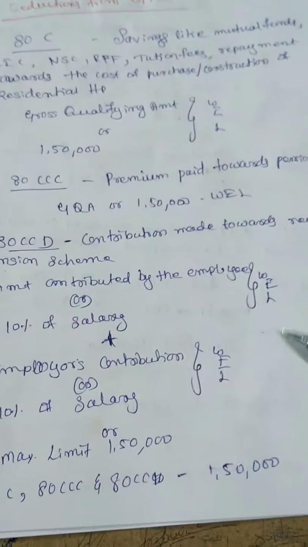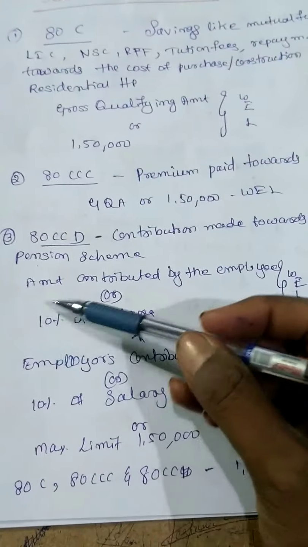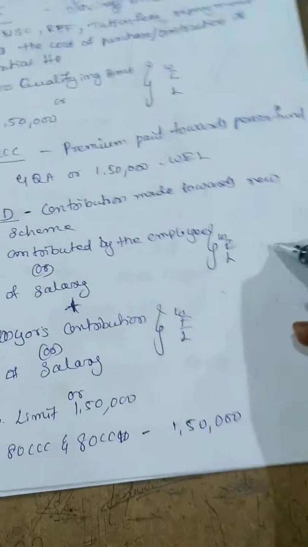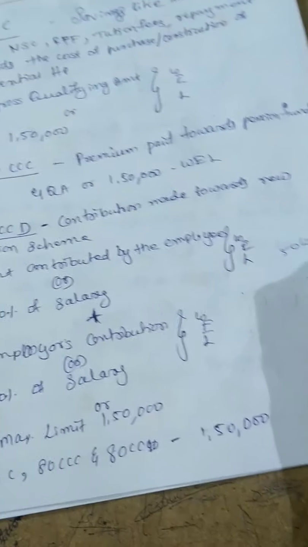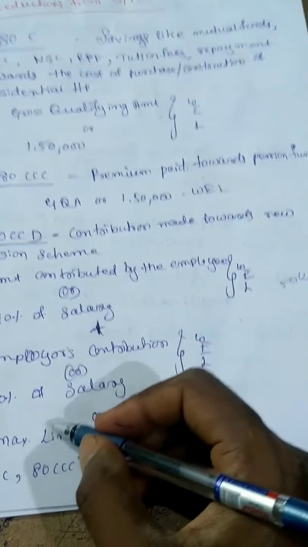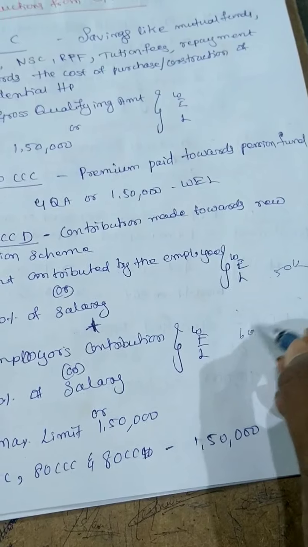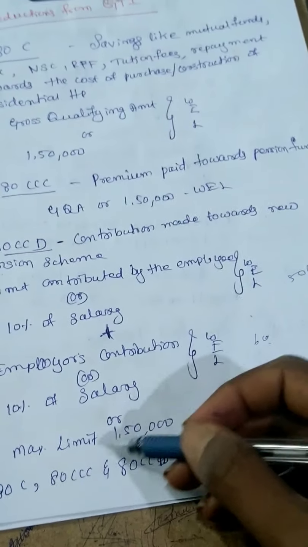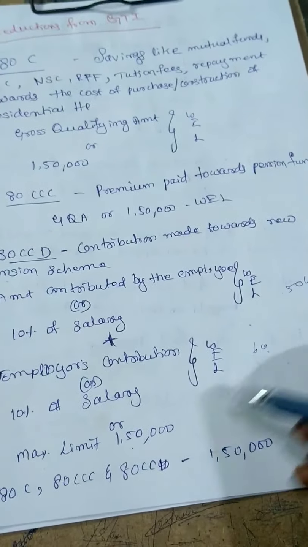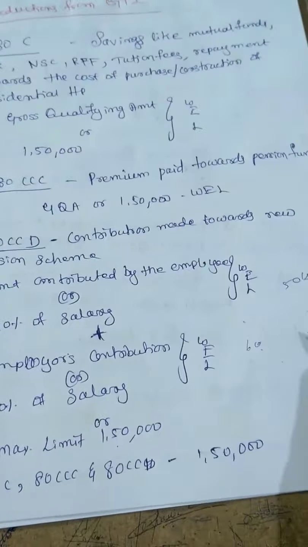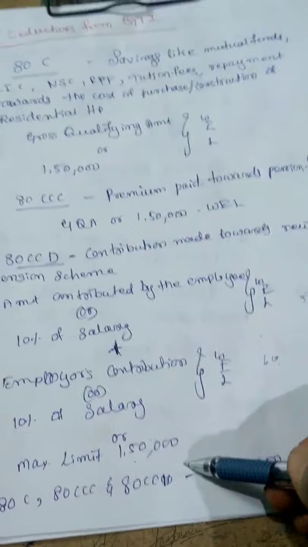For example, say the amount contributed, whichever is less, you may get 50,000. Employer's contribution or 10% of salary, you may get 60,000. So 60 plus 50 is 1,10,000. Compared with 1,50,000, whichever is less, 1,10,000. So you can take 1,10,000. If you are getting 1,60,000 here, you can take 1,50,000.